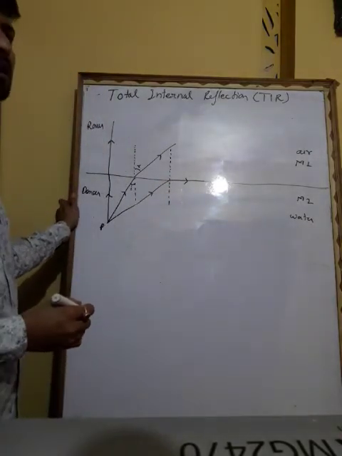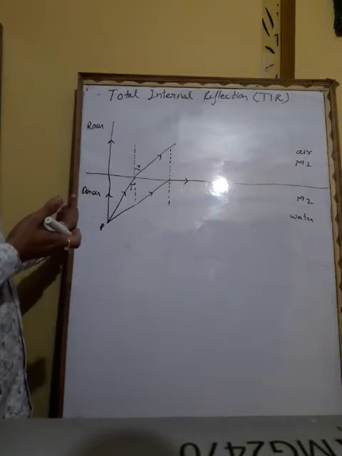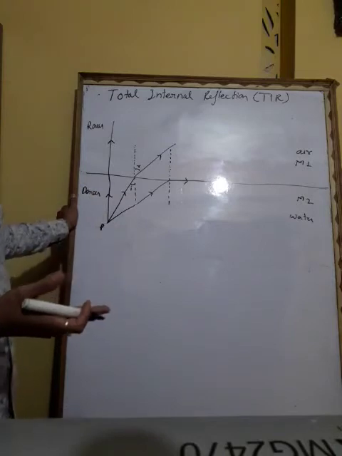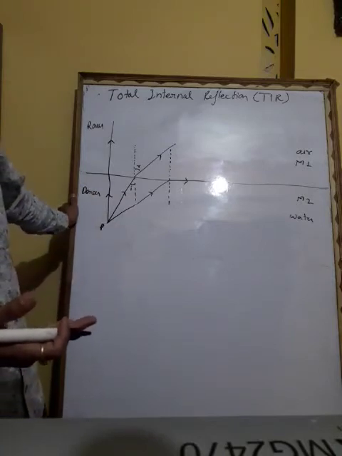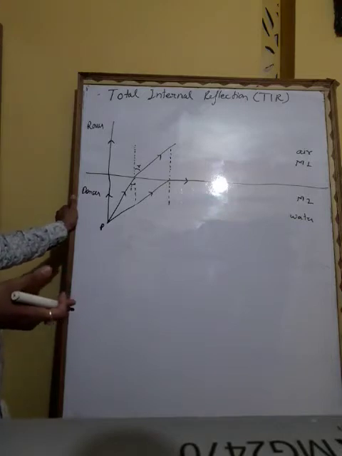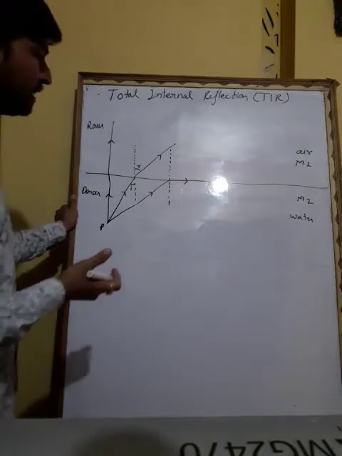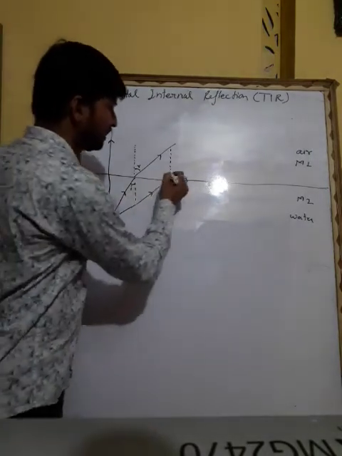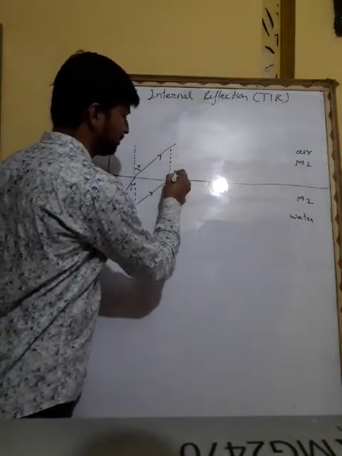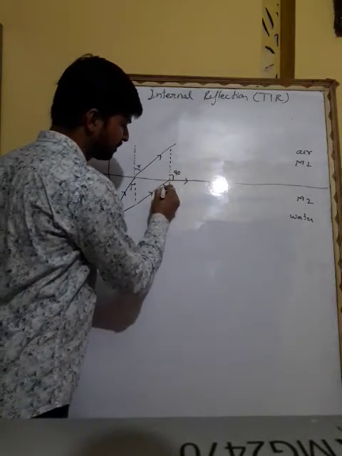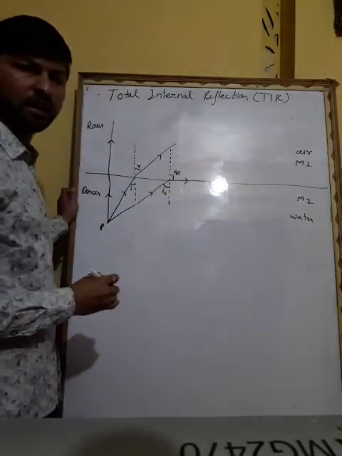Like during summer seasons, what we see is that the river starts shining, it appears to shine like a mirror. So that is called refraction through the surface. Here refraction is taking place on the surface, so it makes 90 degrees with the normal when refraction takes place, and this angle is called the critical angle, which is represented by IC.